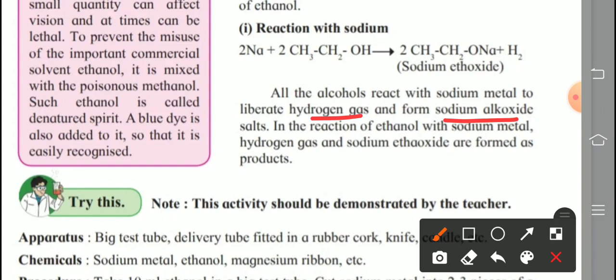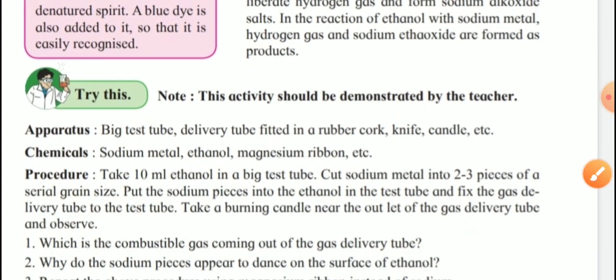Alkoxide salt, like here sodium ethoxide, ethanol is used. In the reaction of ethanol with sodium metal, hydrogen gas and sodium ethoxide are formed as products. All are getting this? Next. Now one activity is given for us.